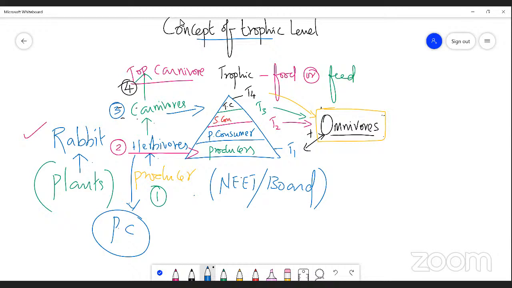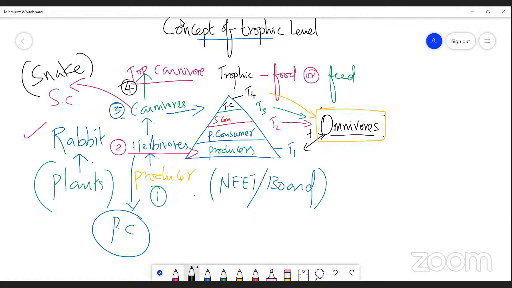And the primary consumer is also consumed by some organism that is called a secondary consumer. Now, carnivorous is also known as secondary consumer. Can we call carnivorous a secondary consumer? Dear students, here rightly we can say so, because a rabbit is eaten by another organism. I'd like to mention a snake.